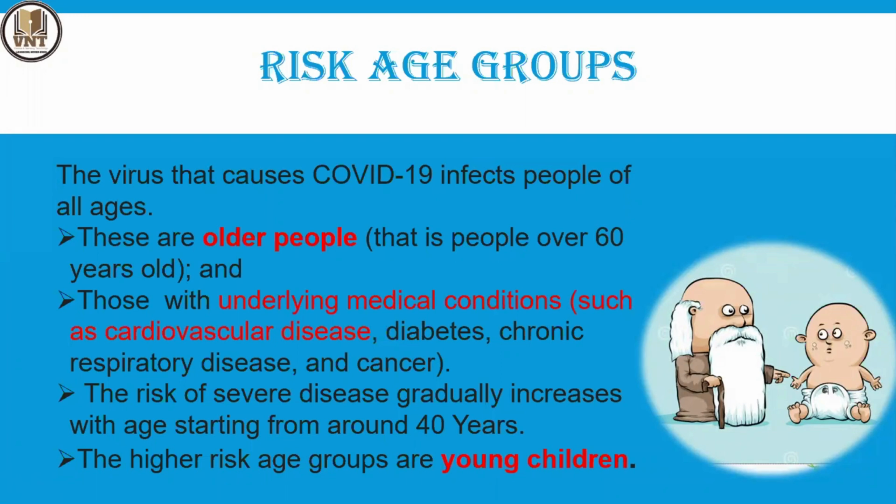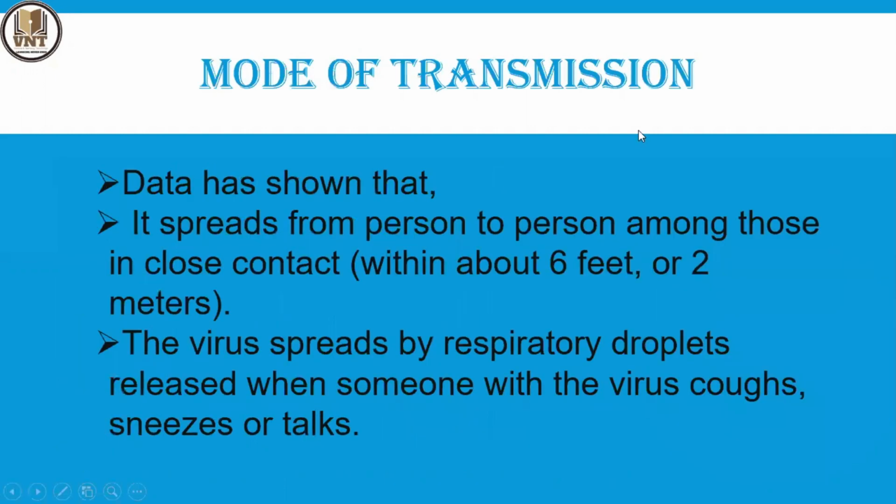Second, the risk of severe disease gradually increases with age, starting from around 40 years, and then 60 years and above. Higher risk age groups also include infants and young children, below 16 years of age, and adolescents.